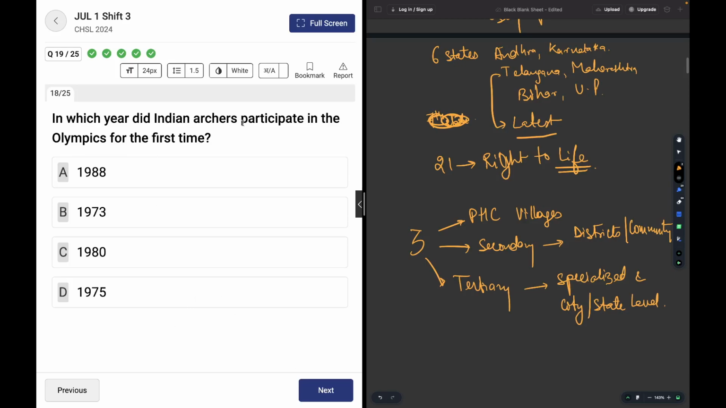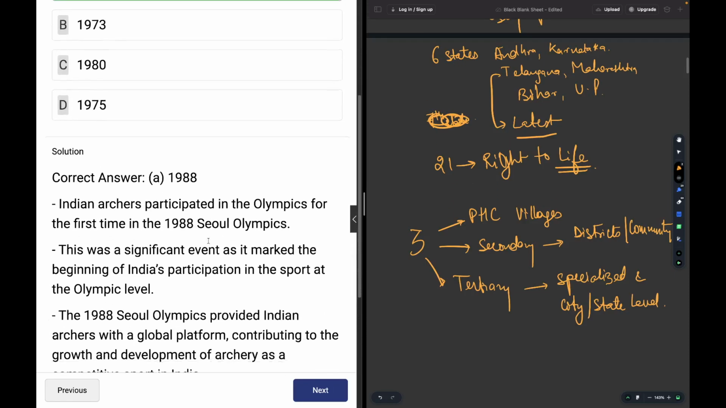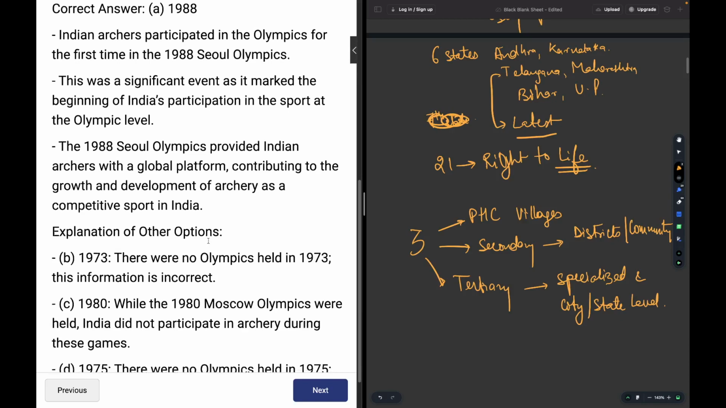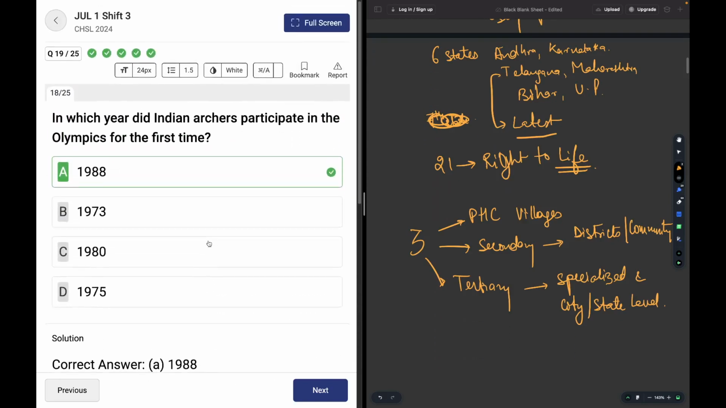Which year did Indian archers participate in the Olympics for the first time? Archery is a relatively new sport for India. So the latest one out of this is 1988. So that is the particular answer over here. Okay, you may read about it. Seoul Olympics was the first time they were contesting.